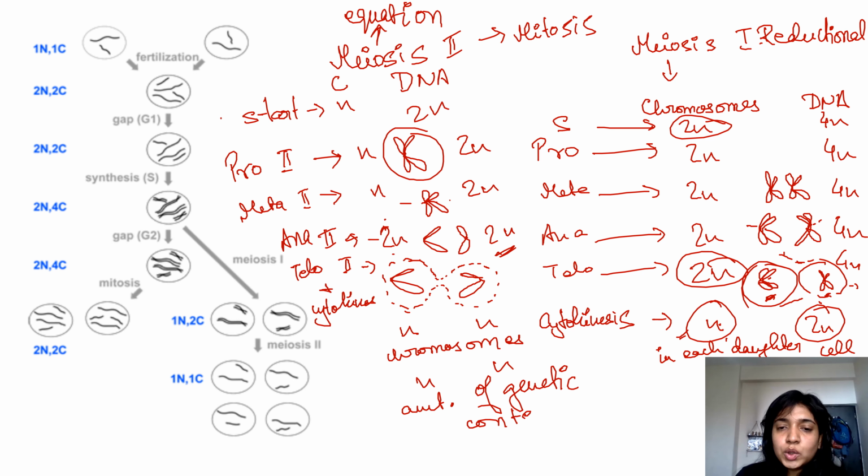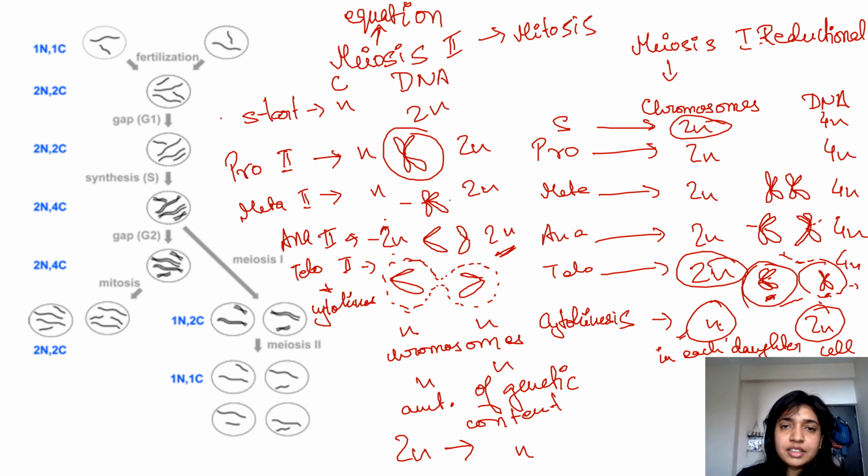So if we talk about meiosis from the beginning to the end, your 2n amount of chromosomes get converted to n amount of chromosomes, with each cell having n amount of genetic content as well. Alright, I hope it was clear.